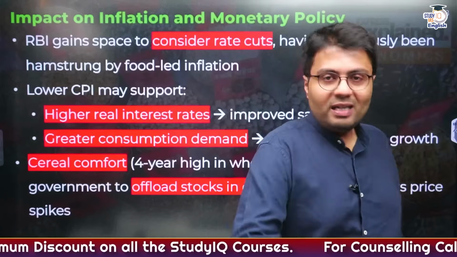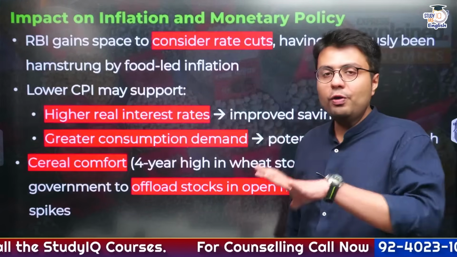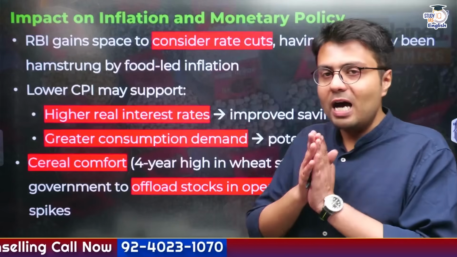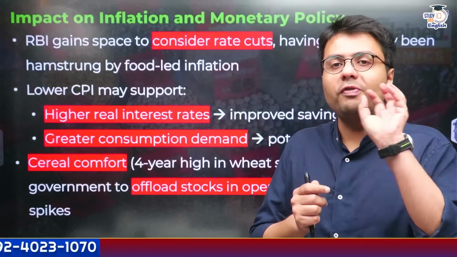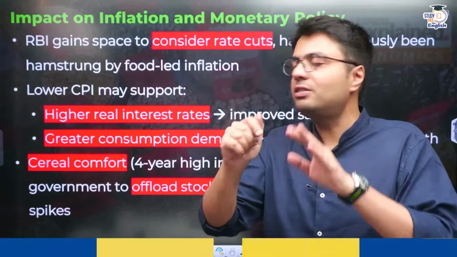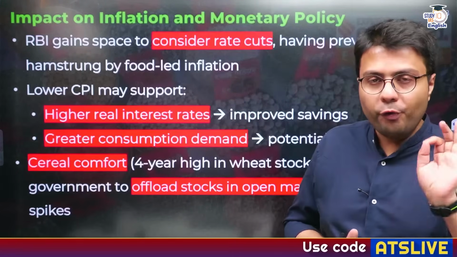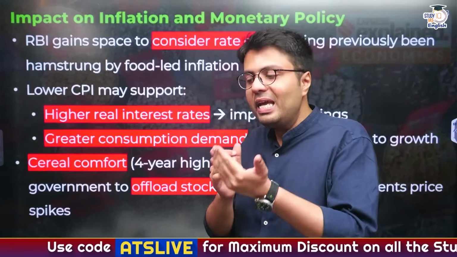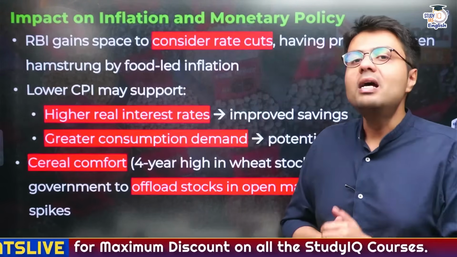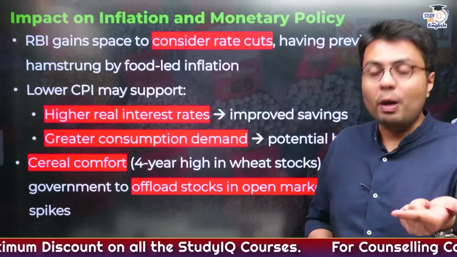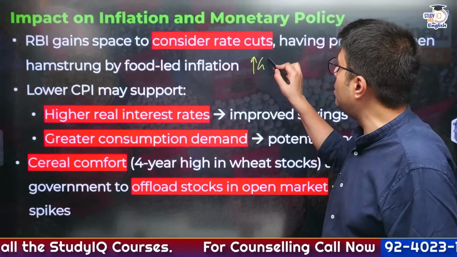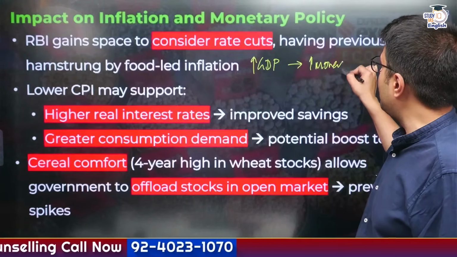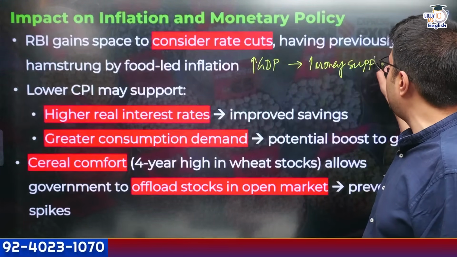But let us understand how this cooling down of food prices will impact the Indian economy. Now, you need to understand that RBI has a statutory responsibility of keeping the inflation at a steady level, that is plus minus 4% of the CPI, that is the consumer price index. Now, whenever the inflation levels are low in the economy, the RBI would want to promote growth. And how can RBI promote good GDP growth? It needs to bring what is known as an increase in money supply, which is also known as easy monetary policy.